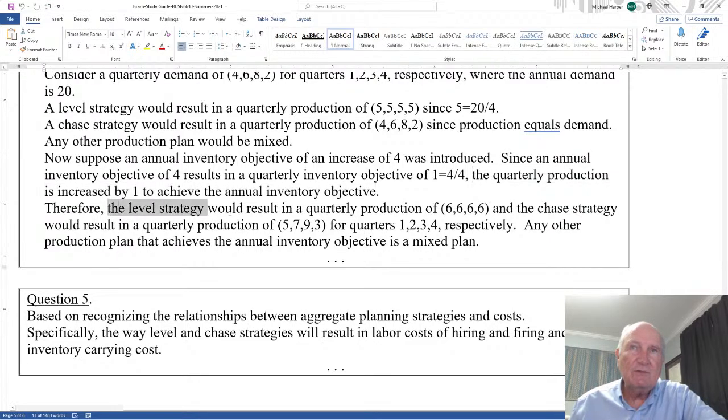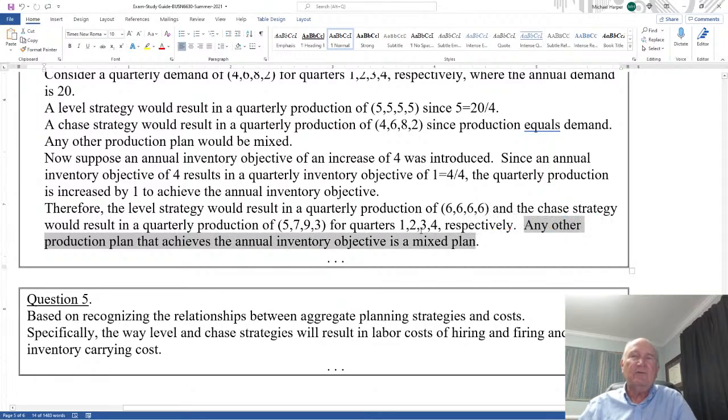Therefore, the level strategy of 5, 5, 5, 5 will be 6, 6, 6, 6. The chase strategy of 4, 6, 8, 2 will be 5, 7, 9, 3. Any other production plan that achieves the annual inventory objective of 4 for the year is a mixed plan.